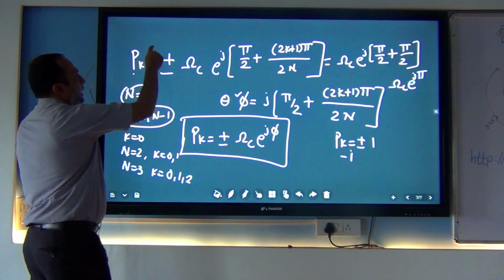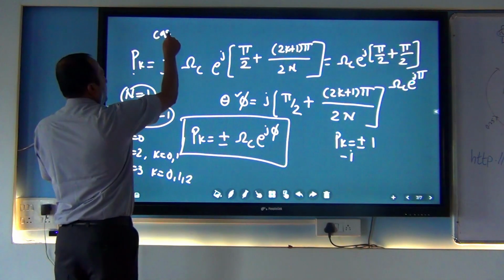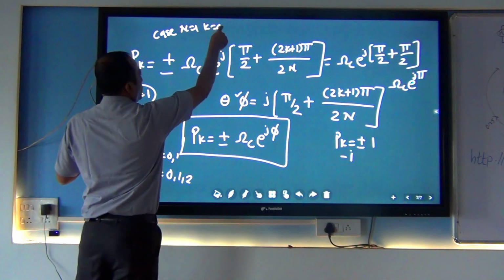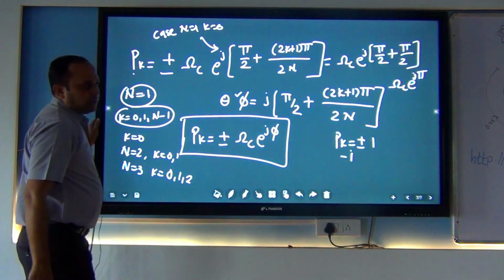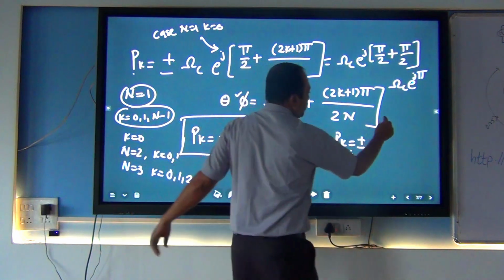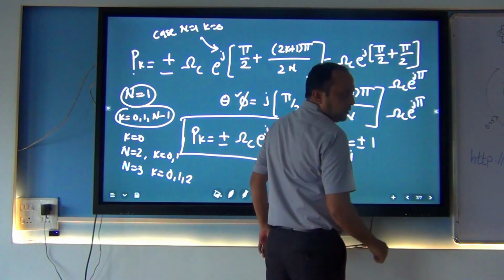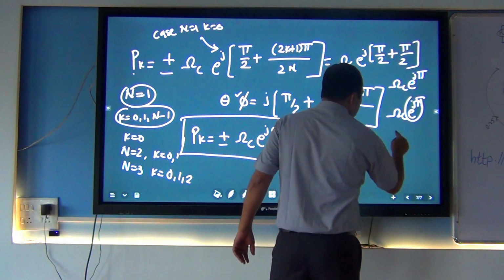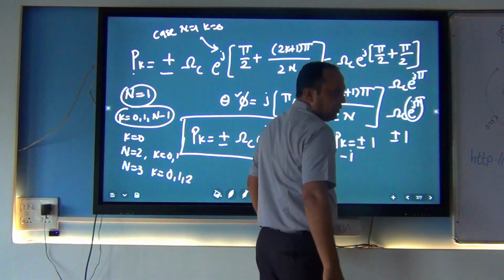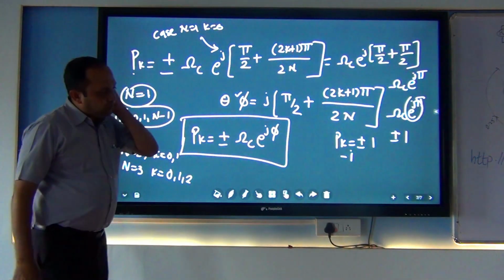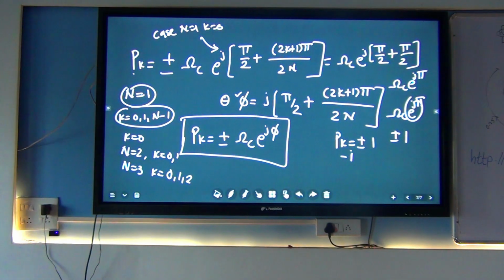So for case 1, n is equal to 1 and k is equal to 0. I solve this equation and get cutoff frequency e raised to j pi. So e raised to j pi is nothing but plus minus 1, so the value of this pk is plus and minus 1.